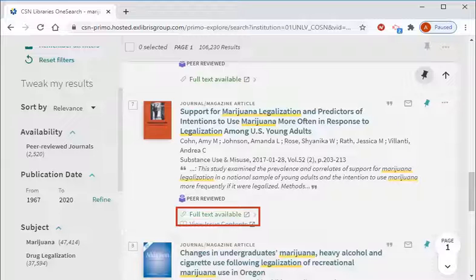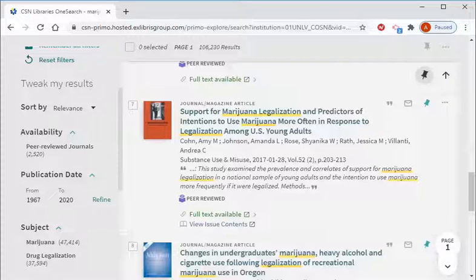Finally, we see that this result says full text available. This is important to note because this indicates that the library has access to the entire article. If you do not see full text available in your result, that means you will need to request the article through interlibrary loan, which is a free service we're more than happy to help you with.